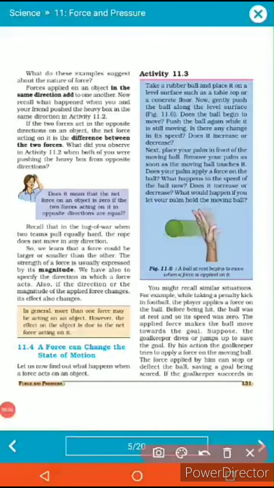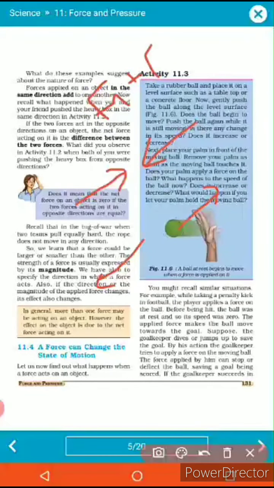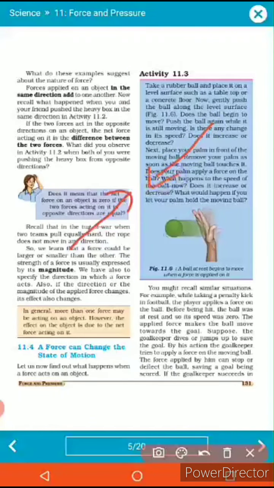Okay, so today we are moving towards the second portion of chapter 11 in the 8th standard, which is force. Previously, we had discussed when two forces are acting in the same direction and when two forces are acting in the opposite direction. When the two forces are acting in the same direction, we get the sum of those forces because all the forces are assisting each other. But when the two forces are in opposite directions, then we have to take the difference between the forces to get the resultant force, the net force. So this is the phenomenon.